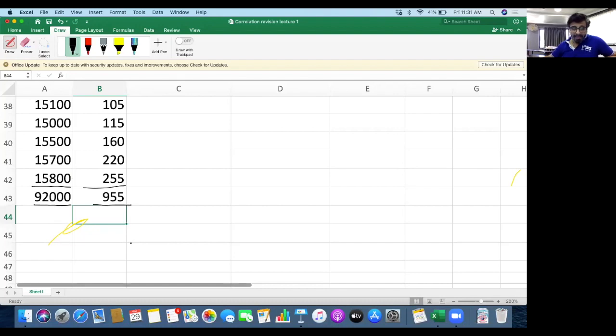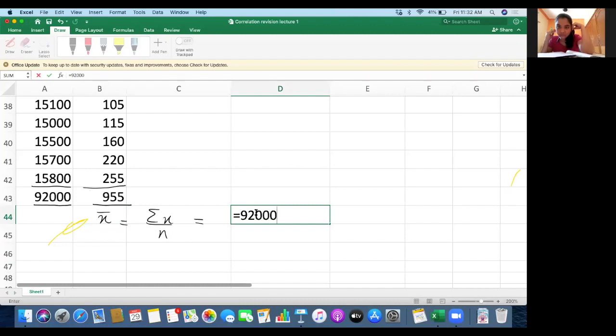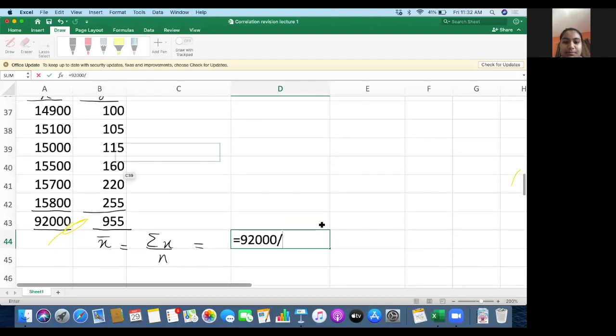Shall I proceed with the value of mean? Sir, the value of x bar is 15,333.33. I'll be solving that. So all of you write down x bar. All of you find out x bar first. All of you write down x bar equals sigma x upon n. Sigma x upon n means it's going to be sigma x 92,000, so 92,000 divided by n, and you can see 6 values are there, 1, 2, 3, 4, 5, 6 values are there.